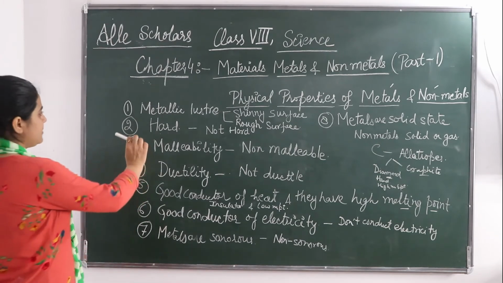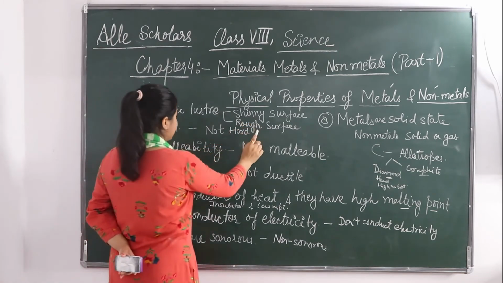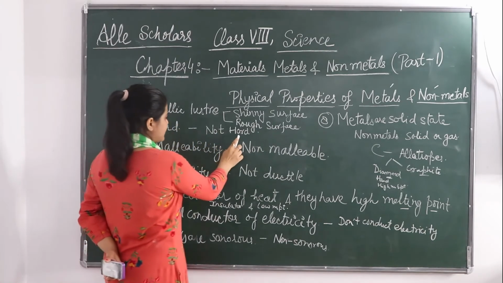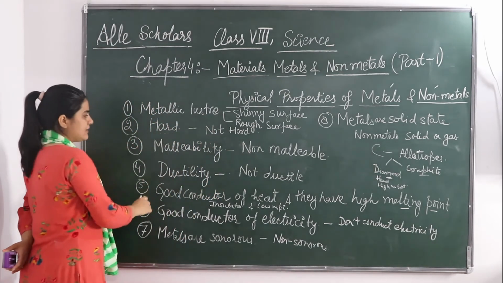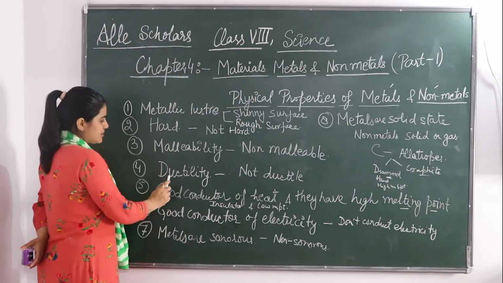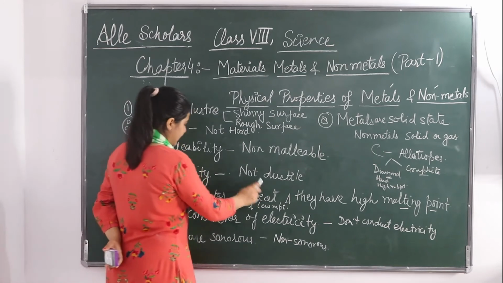Metals are shiny, non-metals are rough. Metals are hard, non-metals are soft. Metals are malleable, non-metals are non-malleable. Metals are ductile, non-metals are not ductile.